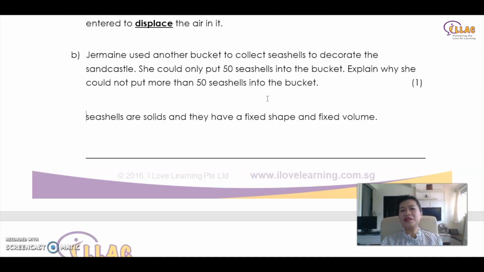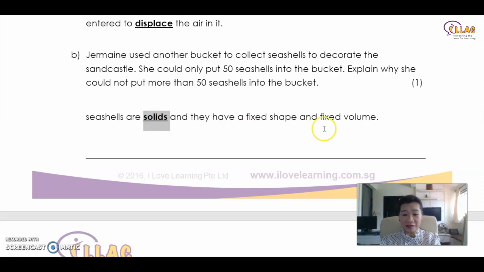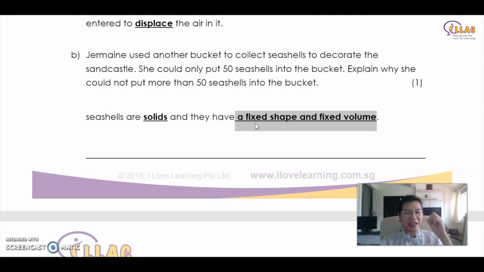Of course, everybody knows that the bucket is full, so you can't put any more inside, right? But what is the keyword? The keyword is solids, this is what you have learned in science, and they have fixed shape and fixed volume. This is what you have learned in this topic. So these are the keywords you need to have in your answer. If not, you're going to get 0.